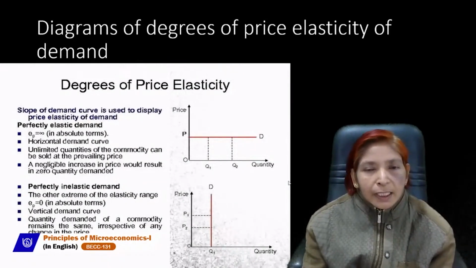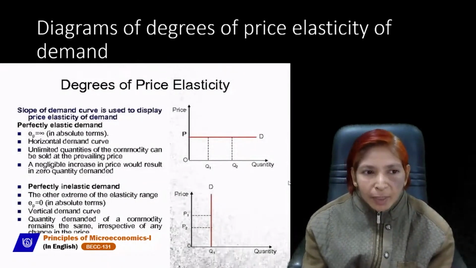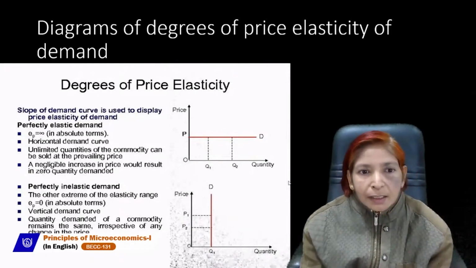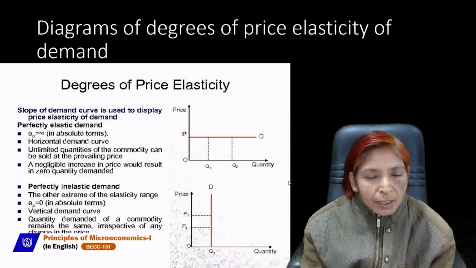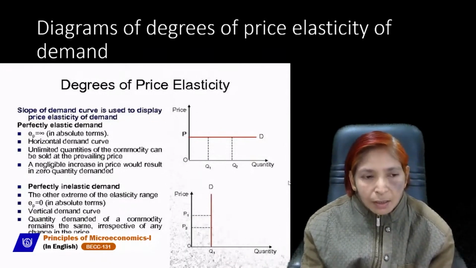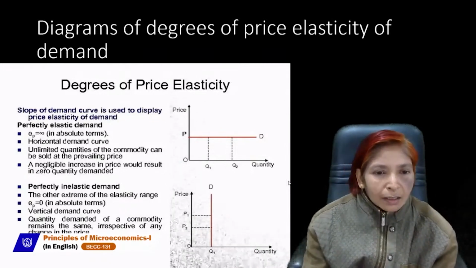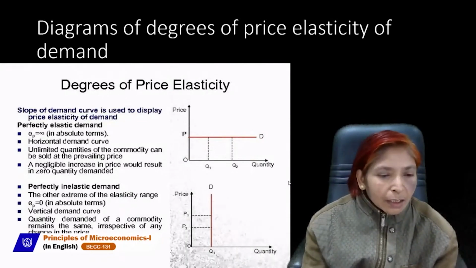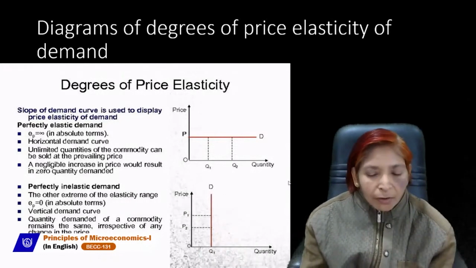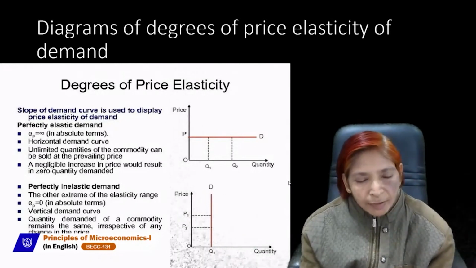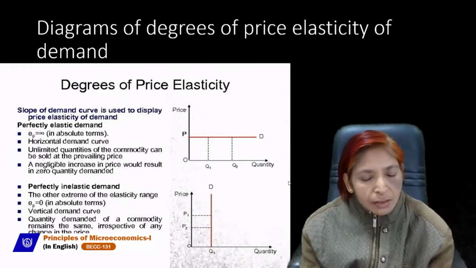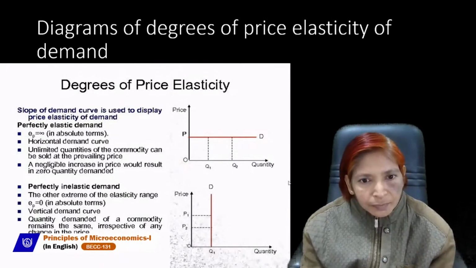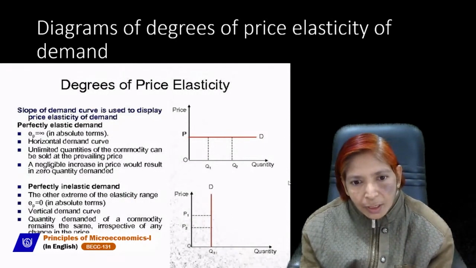Diagrams of degrees of price elasticity of demand. As I told you, these two degrees are extreme degrees. One is perfectly elastic demand and the second is perfectly inelastic demand. When is demand called perfectly elastic and when is it called perfectly inelastic? In this diagram, we have drawn the x-axis.